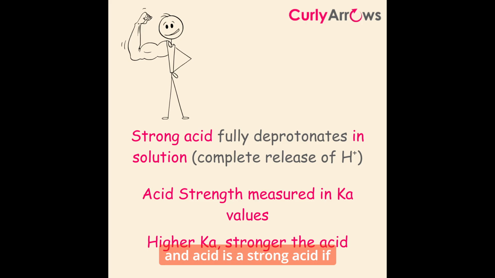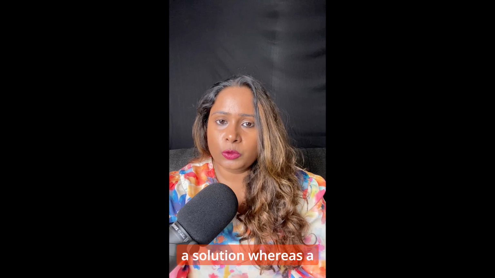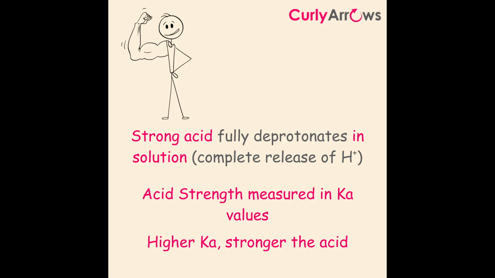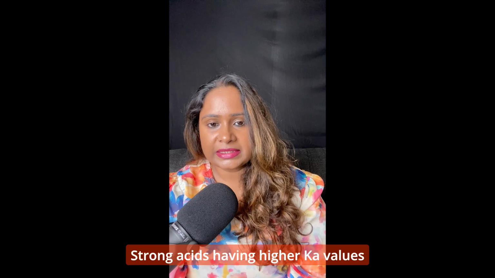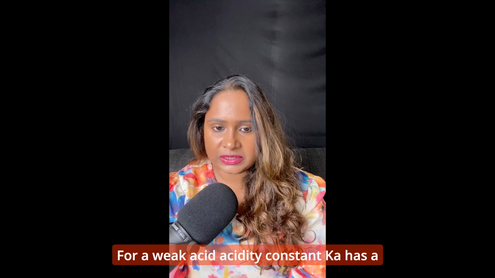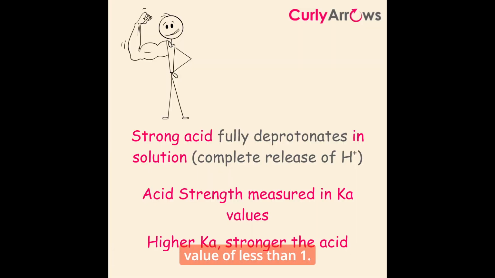An acid is a strong acid if it effectively and fully deprotonates in a solution, whereas a weak acid is only partially deprotonated at normal concentrations. This acid strength is measured in dissociation constant Ka. Strong acids have higher Ka values, reflecting higher hydrogen ion concentrations. For a weak acid, the acidity constant Ka has a value of less than 1.